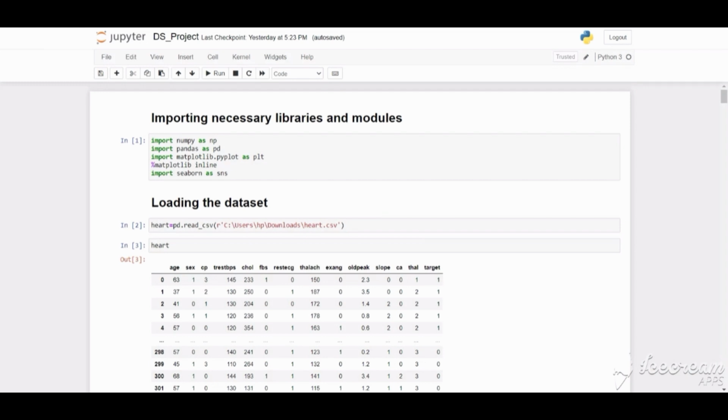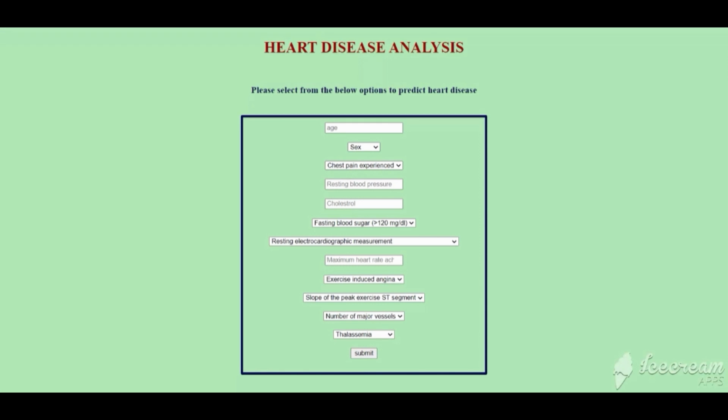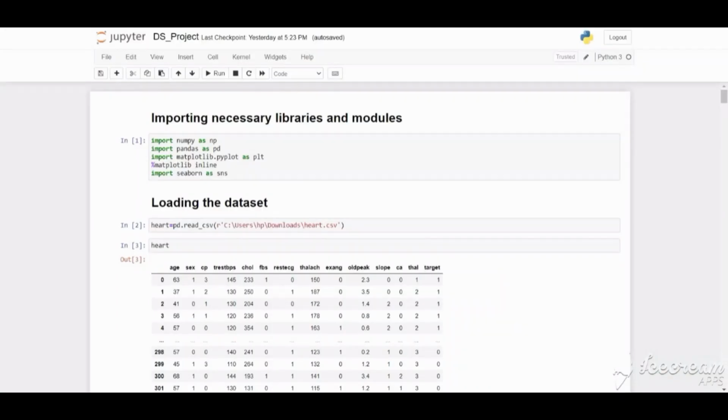This is a Python code that has been developed for heart disease analysis. The project has been coded using sklearn libraries and has been deployed using Django. The front end of the form looks like this. This is the form which, upon filling, predicts whether a person is a heart patient or not.